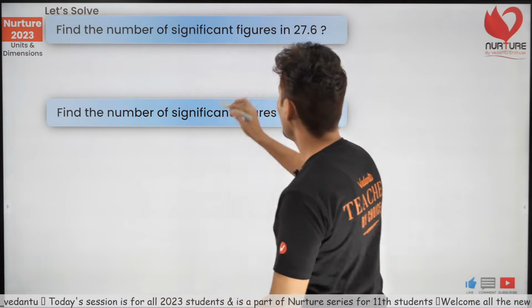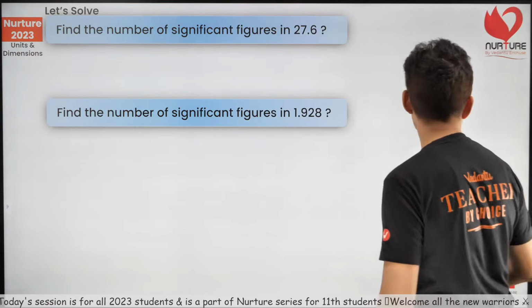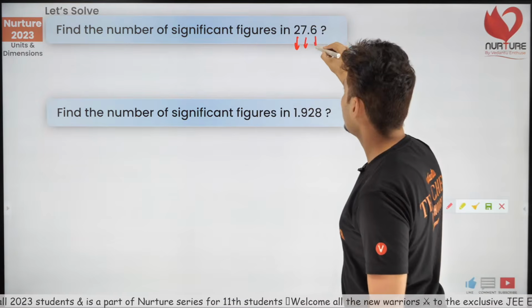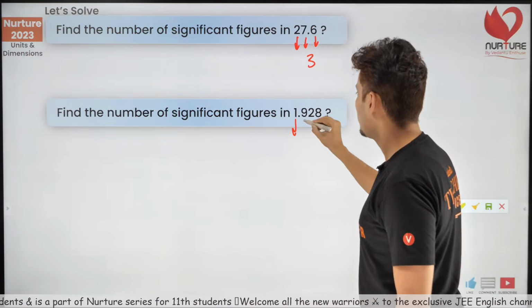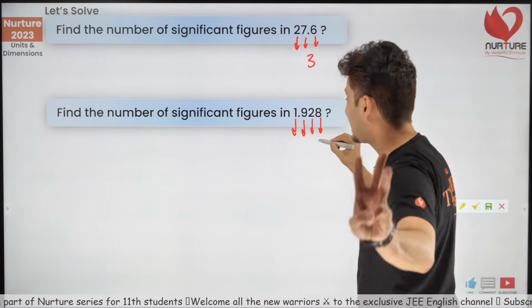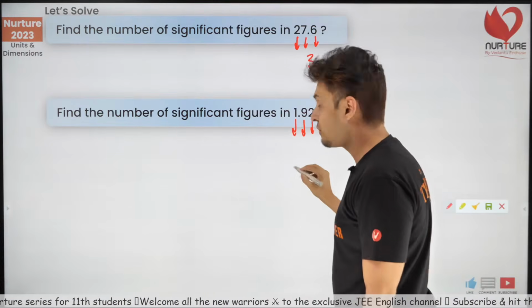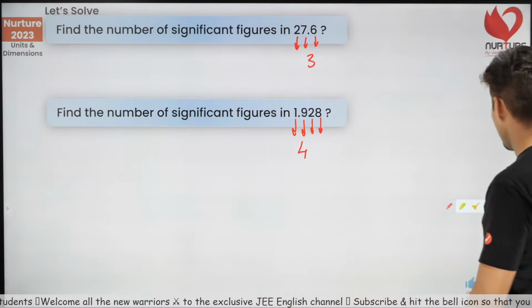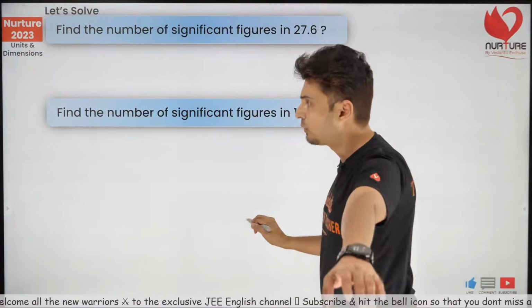Okay, 3 and 4. Well, guys, 1, 2, 3. Yes, I can count 3 digits out here. So 3 is the answer. Here 1, 2, 3, 4. I can just see 4, guys. Some of you had said 5, I don't know why. So 3 and 4, that's the answer. Yes, 3 and 4. Beautiful.